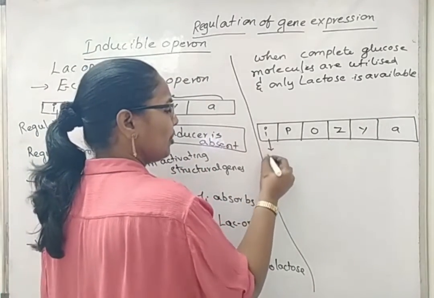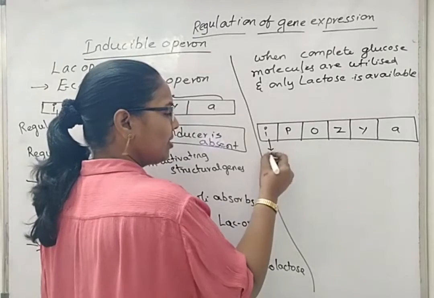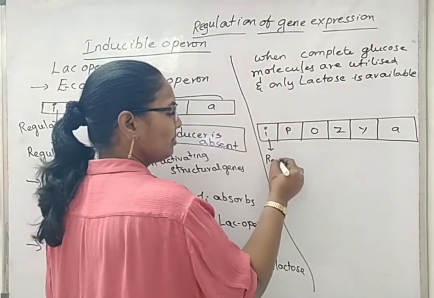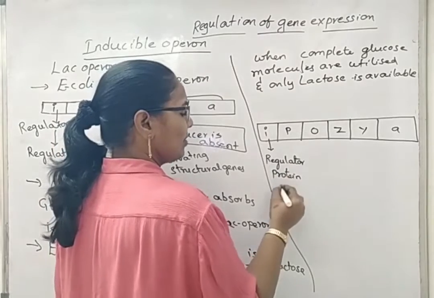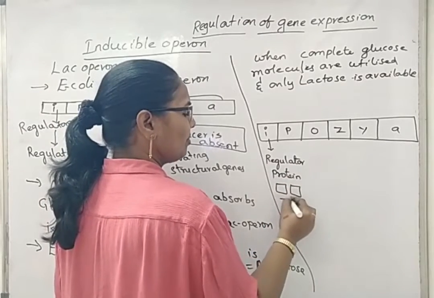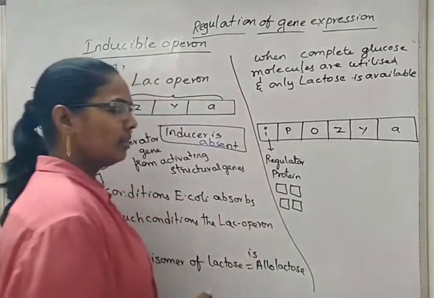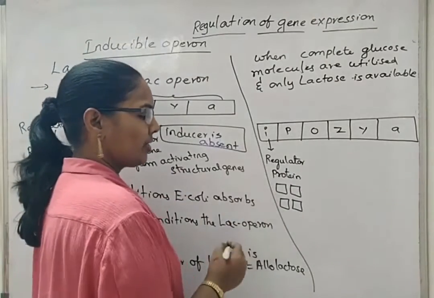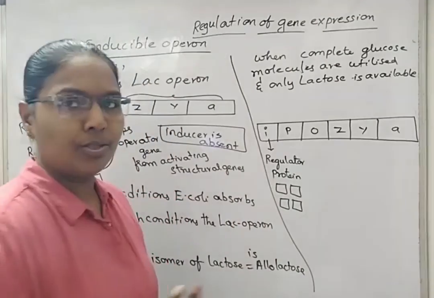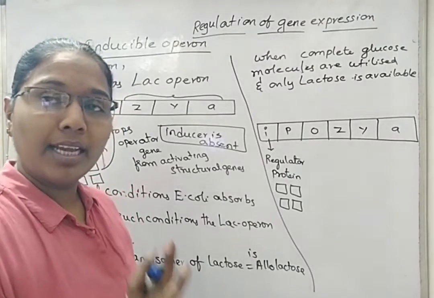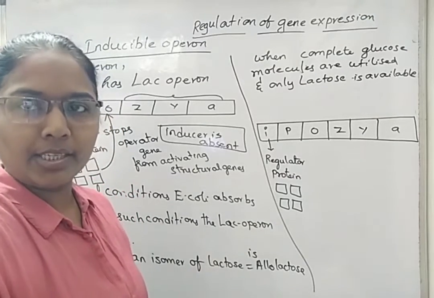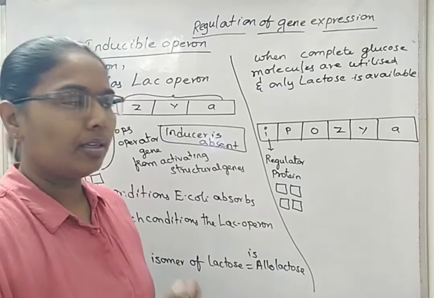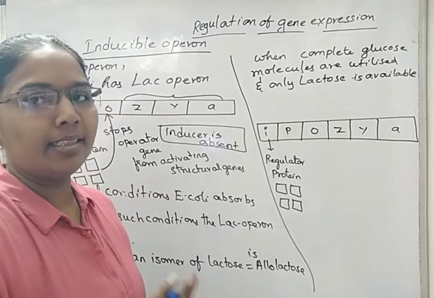The regulator gene produces the regulator protein. As we have discussed, it is a tetramer form of structure. Now, when glucose is not available, the allolactose inside the E. coli body starts doing its action, because there is no glucose now inside the E. coli body.